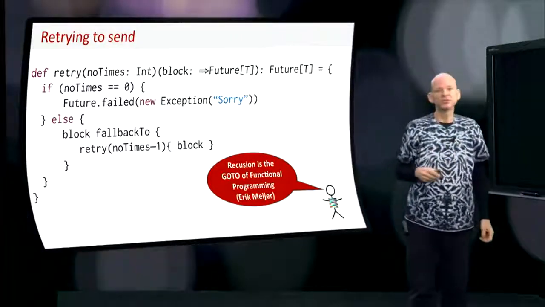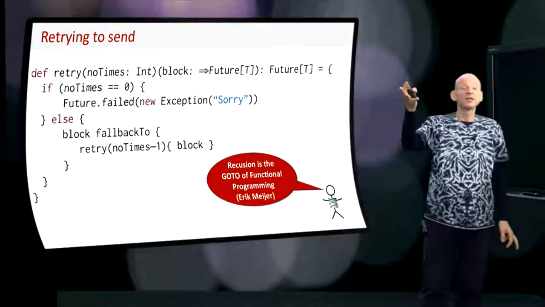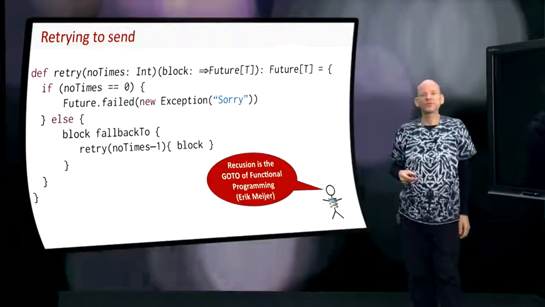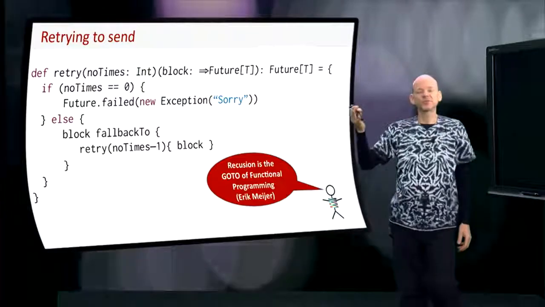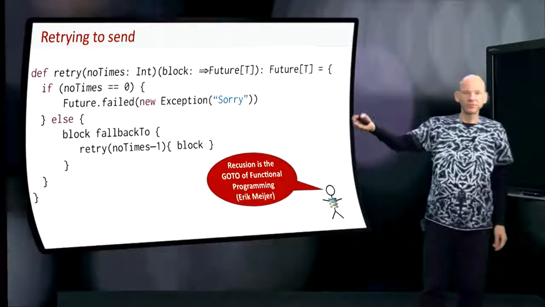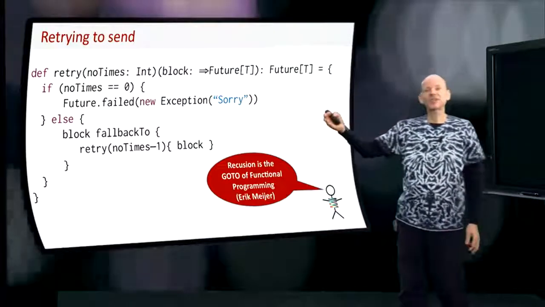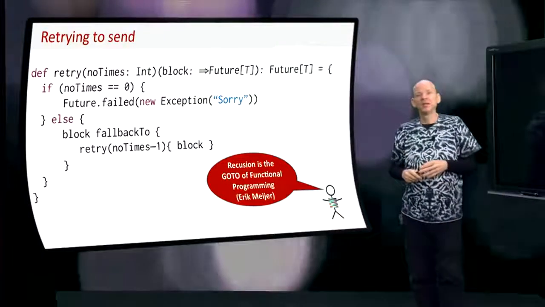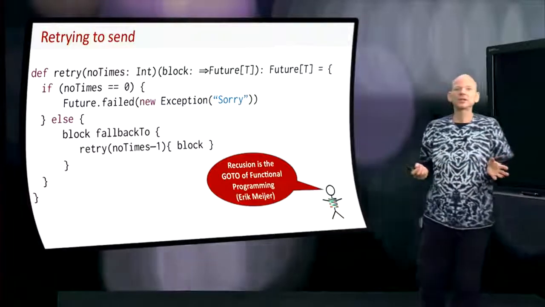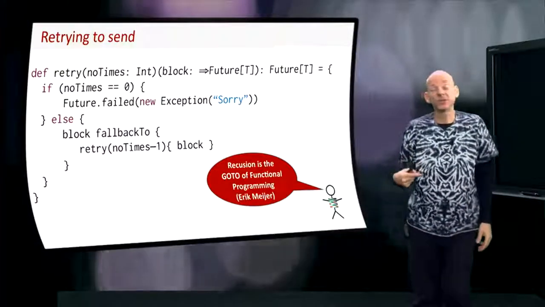We can just use recursion. So if you have run out of number of times, you immediately fail. So you just return a future that represents failure with a new exception saying, sorry, I tried n times, didn't work. What do you do otherwise?